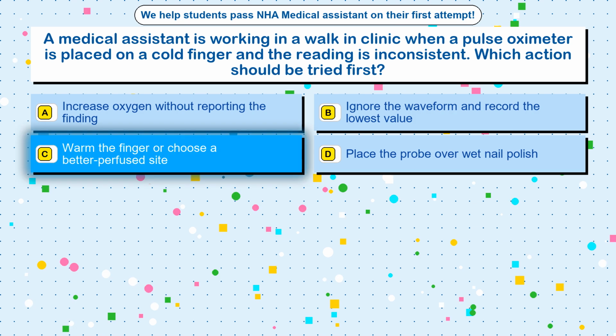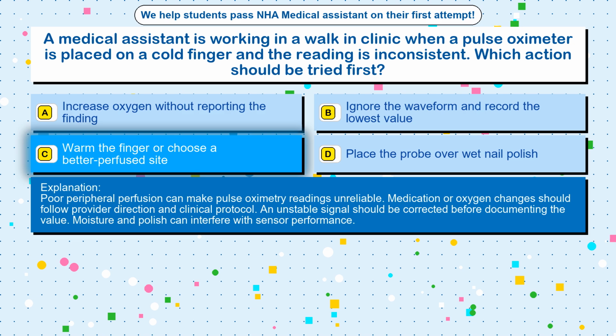The correct answer is option C. Warm the finger or choose a better perfused site. Poor peripheral perfusion can make pulse oximetry readings unreliable. Medication or oxygen changes should follow provider direction and clinical protocol. An unstable signal should be corrected before documenting the value. Moisture and polish can interfere with sensor performance.